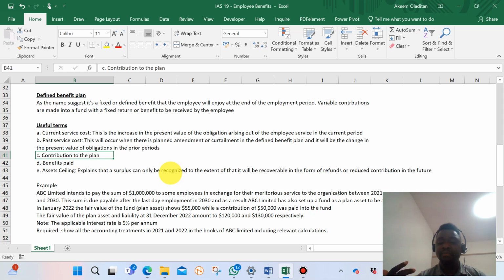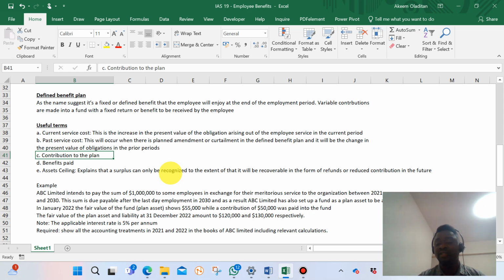When we are making provision for liability to be paid over a period of time, it's expected that the organization will have created an asset, like a plan asset, so that it can liquidate its liability when the time comes. So that plan asset is also sitting separately somewhere else, while the liability that you can also accrue sits separately.